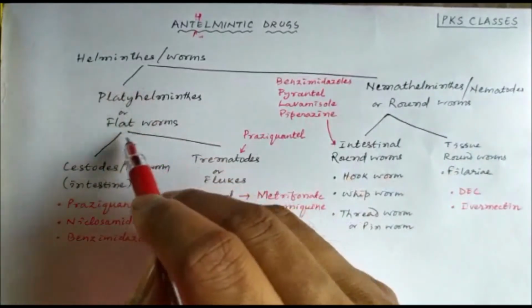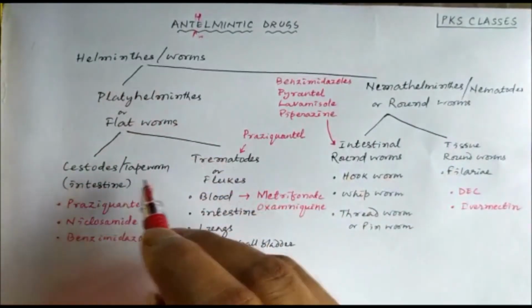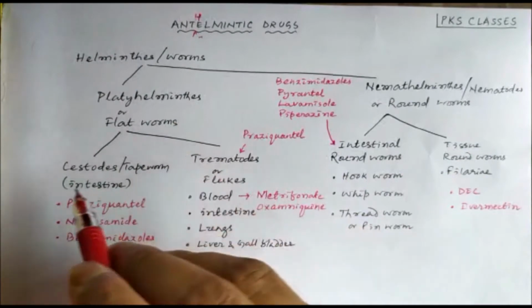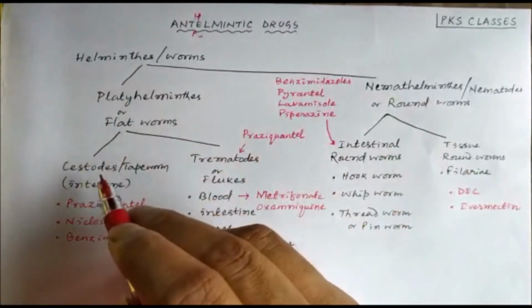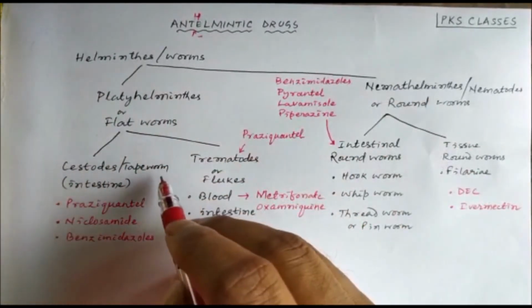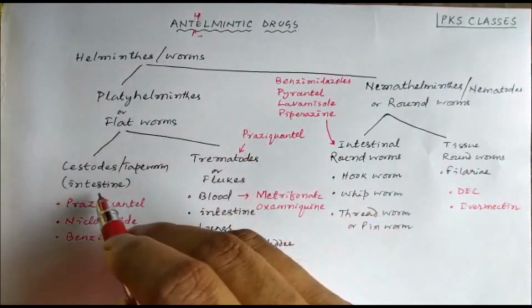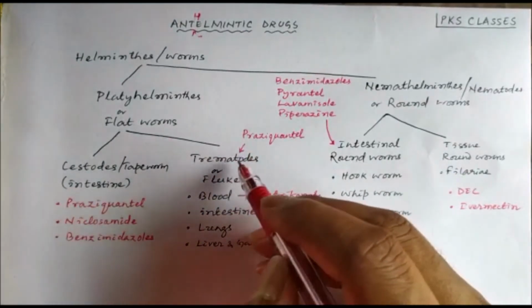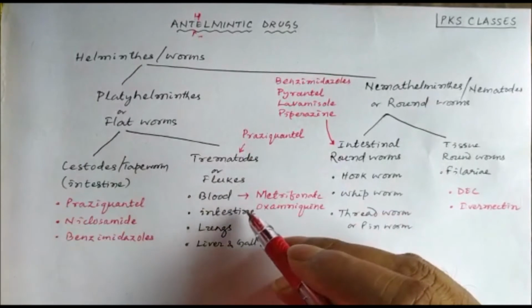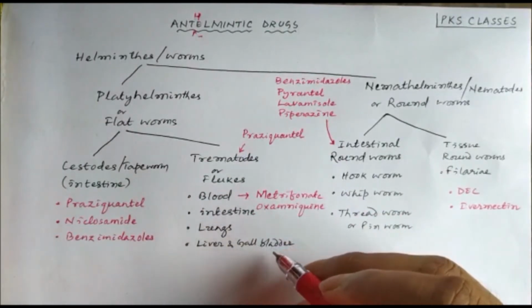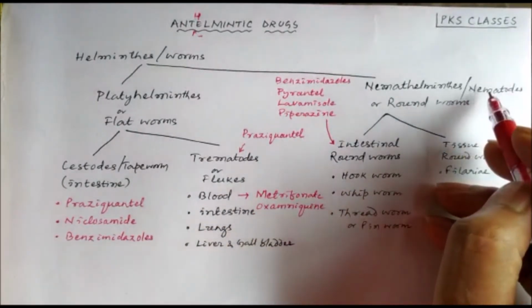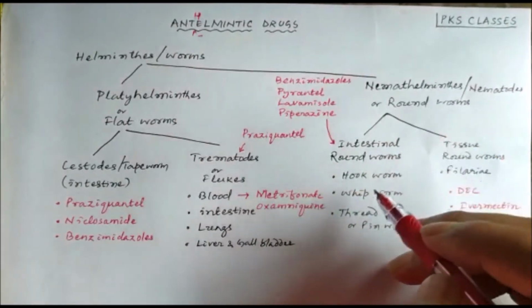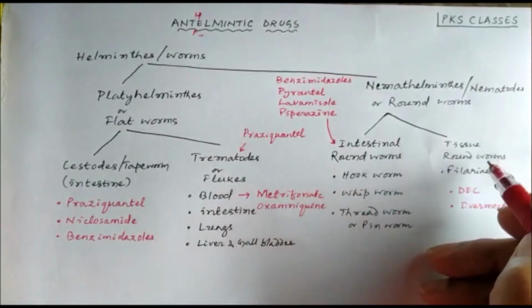These flatworms or platyhelminthes are of two types, cestodes and trematodes. So we can broadly classify the helminthes into three groups: cestodes or tapeworms, which live in the intestine; trematodes or flukes, which live in blood, intestine, lungs, liver, and gallbladder; and nematodes or the roundworms, which can live in the intestine as well as tissues.